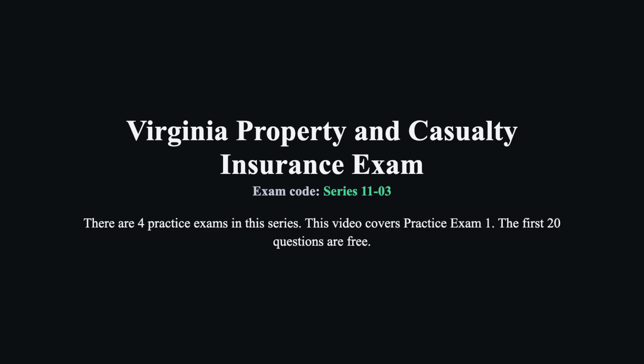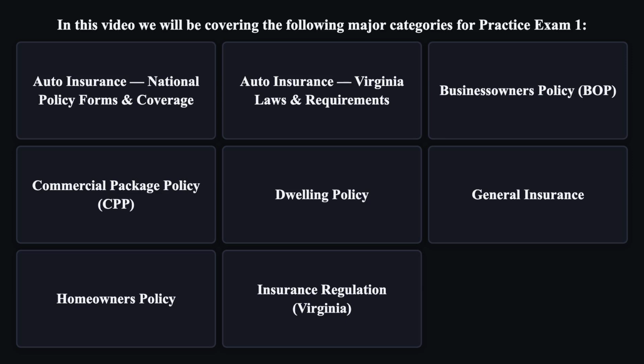Virginia Property and Casualty Insurance Exam. Exam code SERIES 11-3. There are 4 practice exams in this series. This video covers Practice Exam 1. The first 20 questions are free. In this video, we will be covering the following major categories for Practice Exam 1.